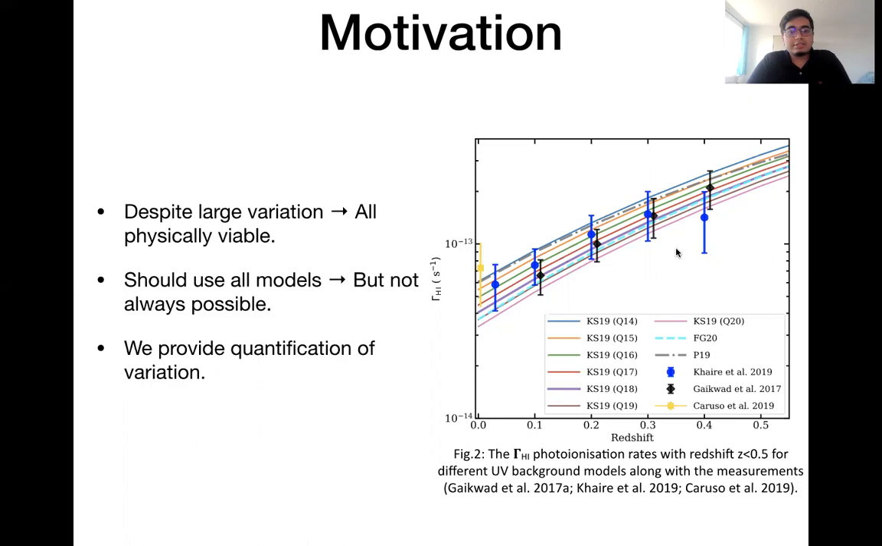And we would have to sometimes use one UV background model and somehow report the variation that would come because of the choice of the UV background model. And that's exactly what we try to do here. We provide quantification of this variation.